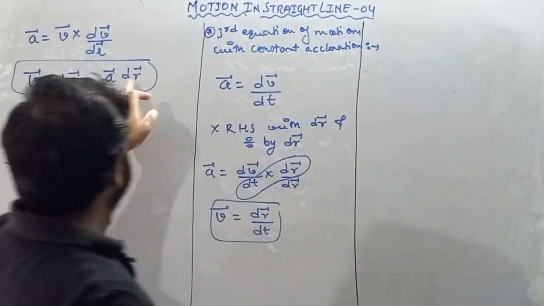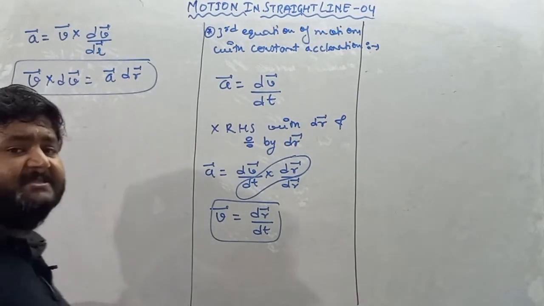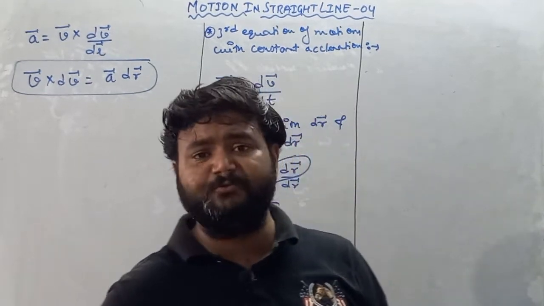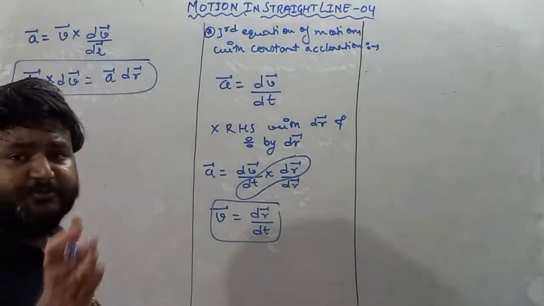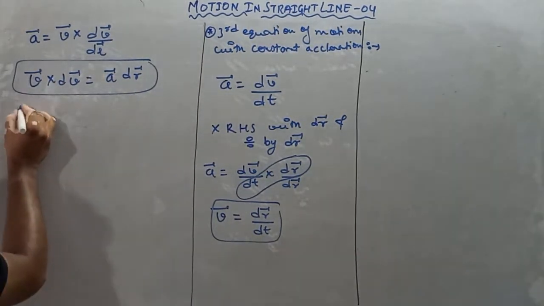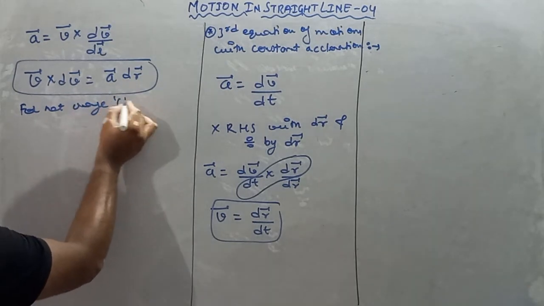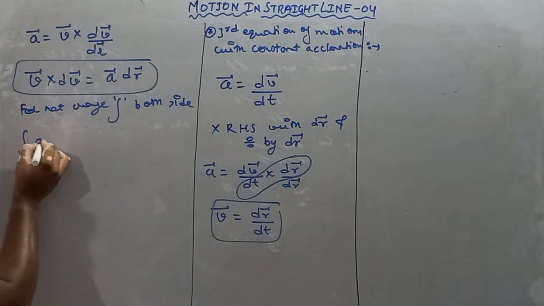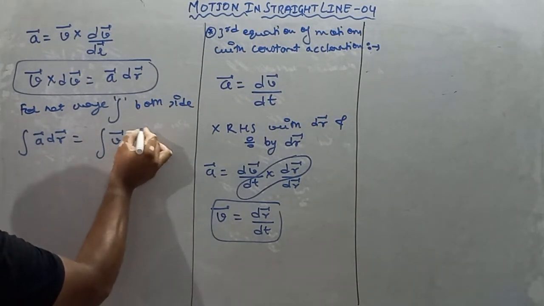So on this side we'll put limit r1 to r2, and here dv vector means change in velocity. So velocity is changing from u vector to v vector, so we'll put limit on this side u to v. Now for net change, integrating both sides.